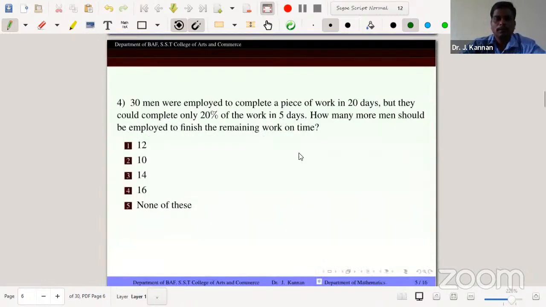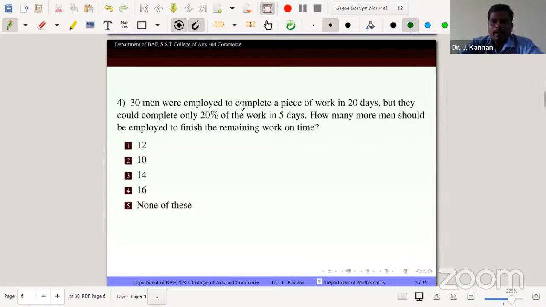Problem number 4. A lot of humans need mathematics, so how do we use mathematics? This is the best example, because it is a very essential part of contracting schemes. Here, just reading the problem.